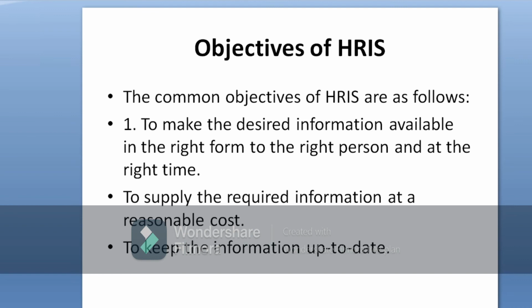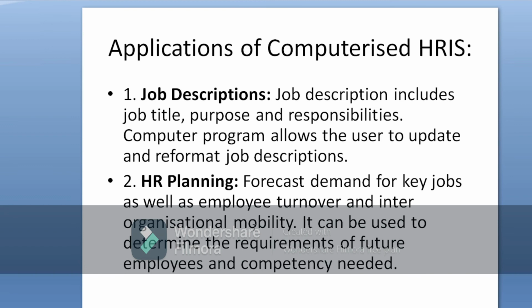So now I move to the next slide, that is the applications of computerized HRIS. The use of computerized HRIS is in various functions of human resource management. Number one is job description. Job description describes the title of the job, the tasks, duties, and responsibilities for a particular job, and what materials, tools, machines the employee will use to perform that particular job.